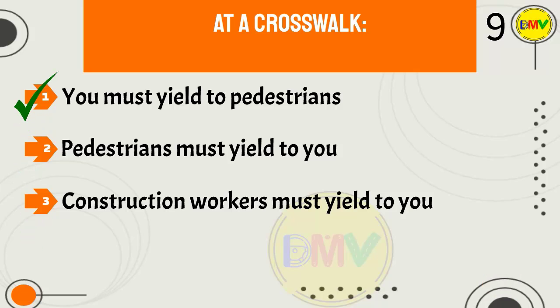The correct answer is 1. Pedestrians have the right of way at street crossings but must obey traffic control signals. Where a traffic signal is not present, vehicles must stop for pedestrians in a crosswalk, whether it is marked or unmarked.